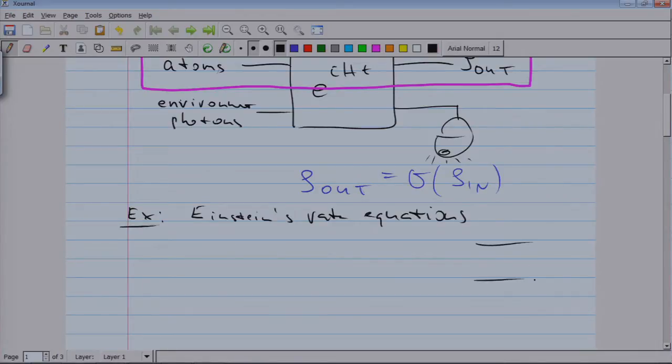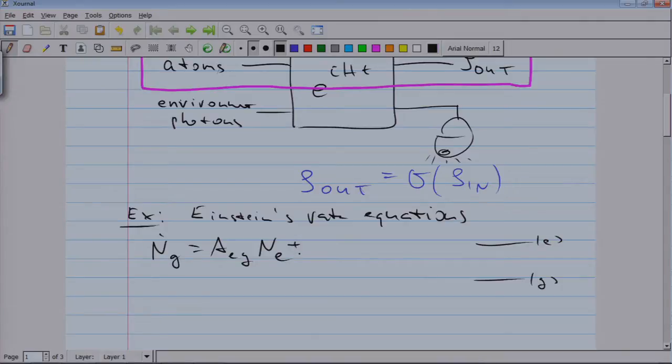If you have a two-level system which is coupled to the radiation field, then we obtained equations in which the rate of change of the ground state population is related to the excited state population through spontaneous emission, described by the Einstein A coefficient.